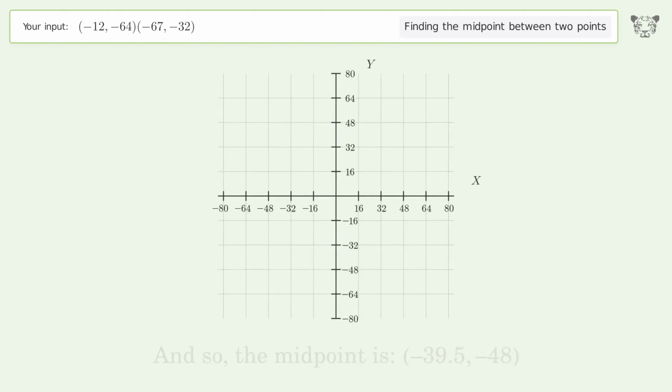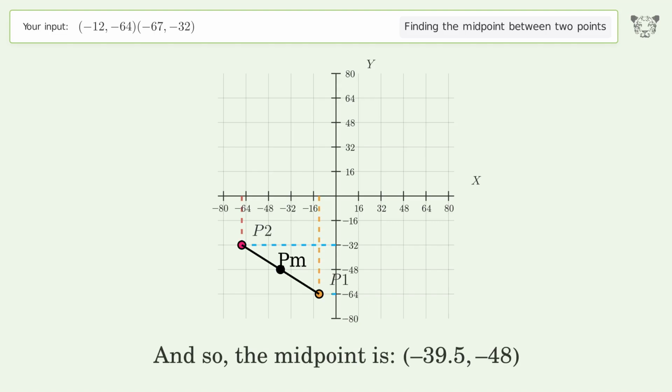And so, the midpoint is negative 39.5, negative 48.